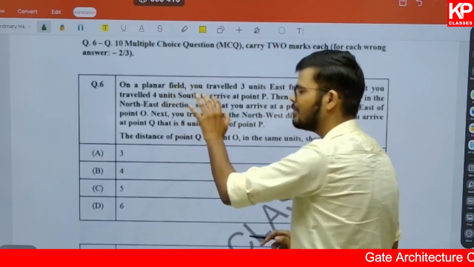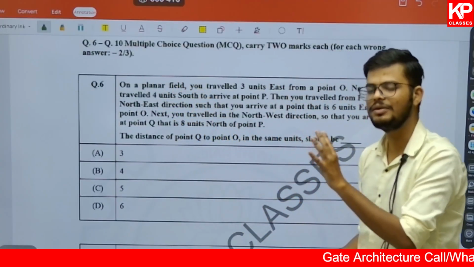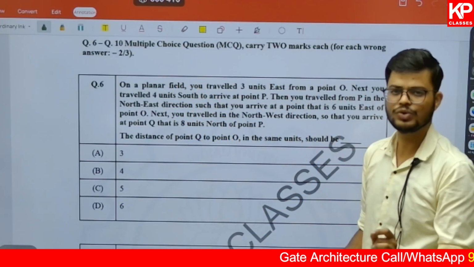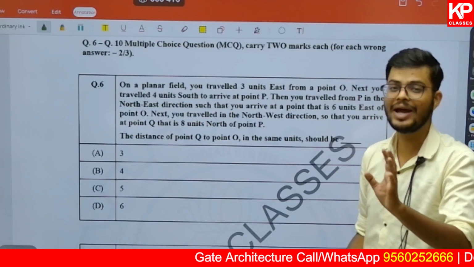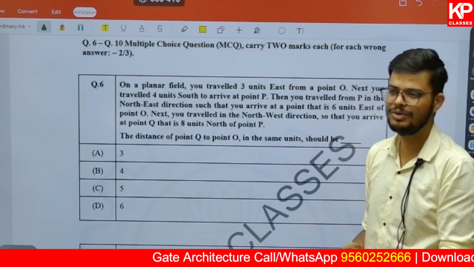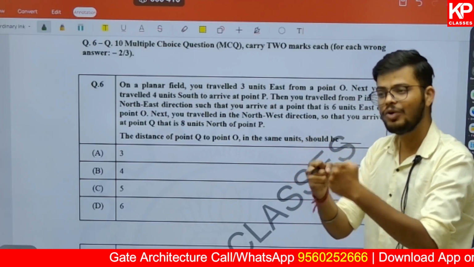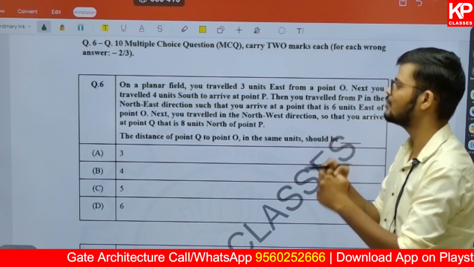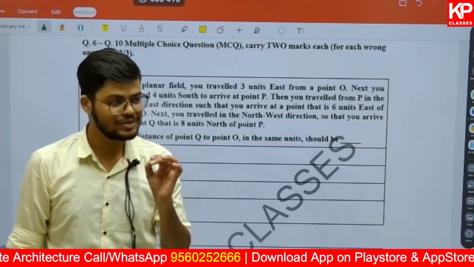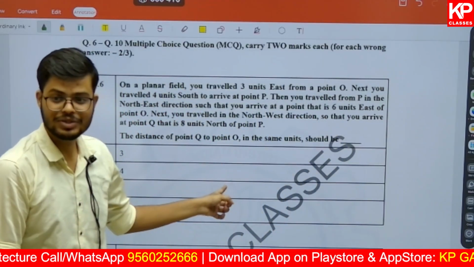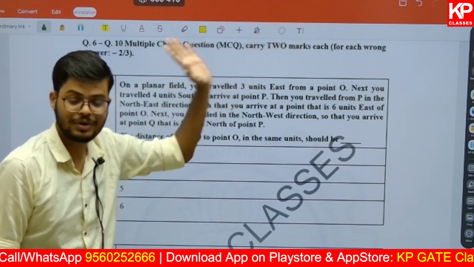Now I know that I am taking much time on these questions. They are very basic, but they are basic for those who know the concept. But I am trying to cover those students who have a basic understanding of general aptitude. So along with the concept, we are trying to cover all these questions. Even if you know the concept, once you revise this question, you are not only solving the question, you are also learning the concept at the same time.